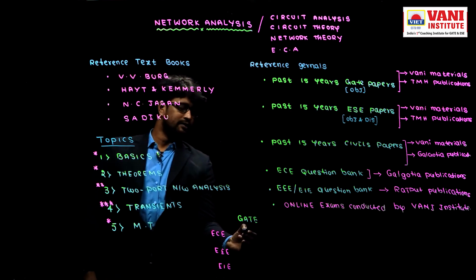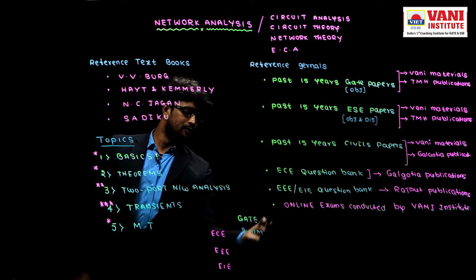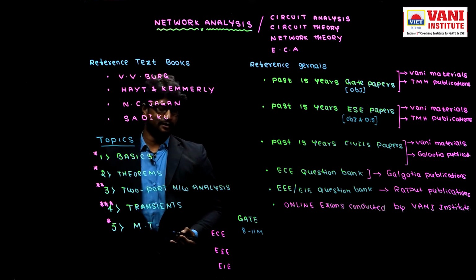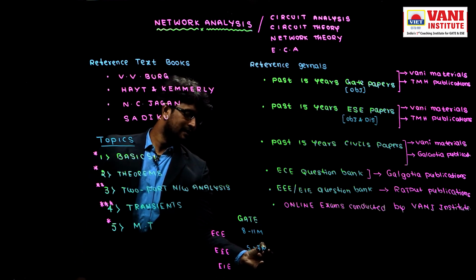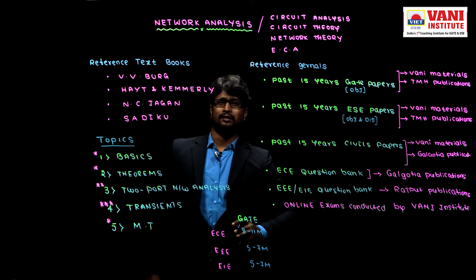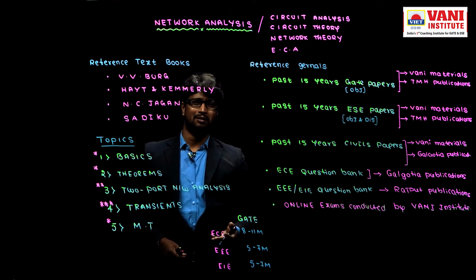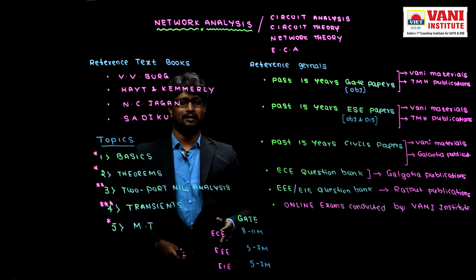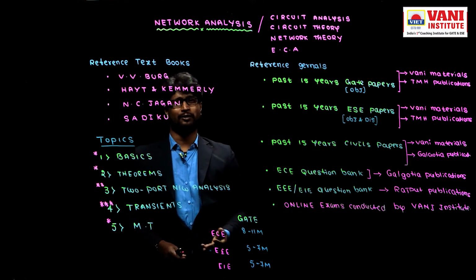So check once your previous year papers: 8 to 11 marks came from this subject, and for EEE 5 to 7 marks, and instrumentation also almost the same, 5 to 7 marks, because of only one reason. The reason is, whether EC, EEE or instrumentation, whatever the stream, the non-technical subjects are the same. That means General English, general aptitude and engineering mathematics. So these three are common for all branches.